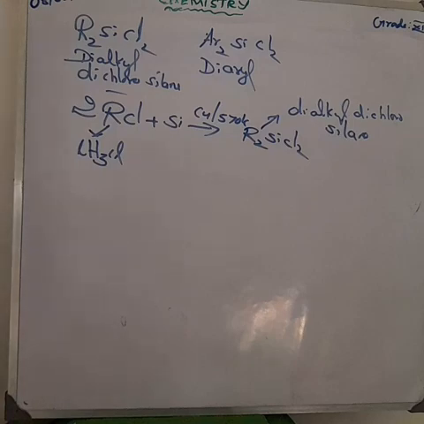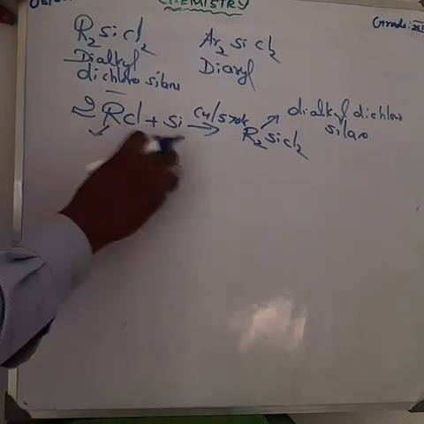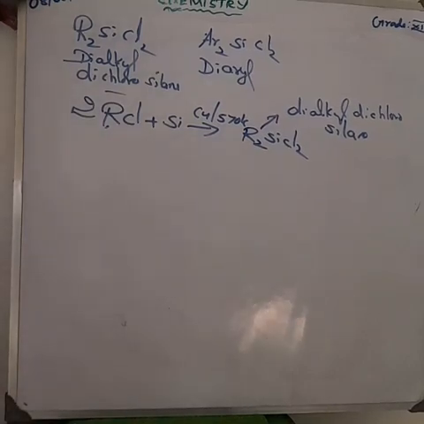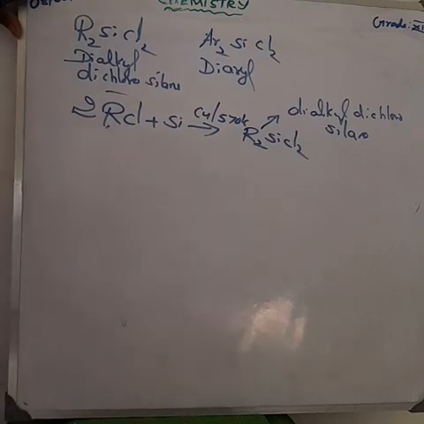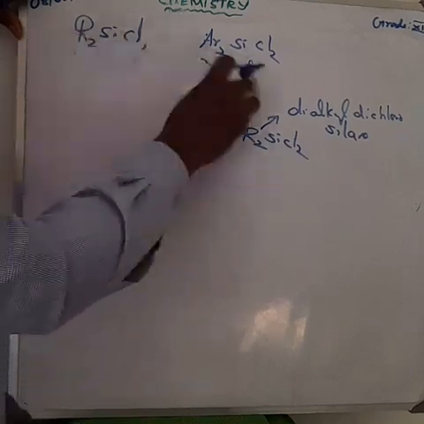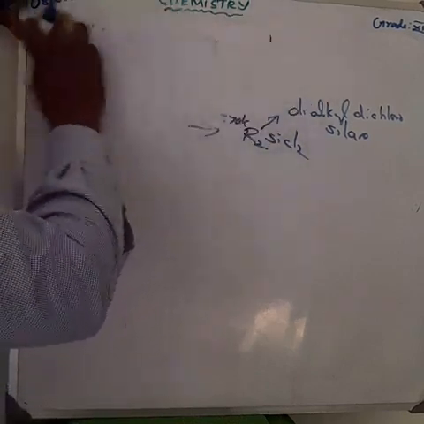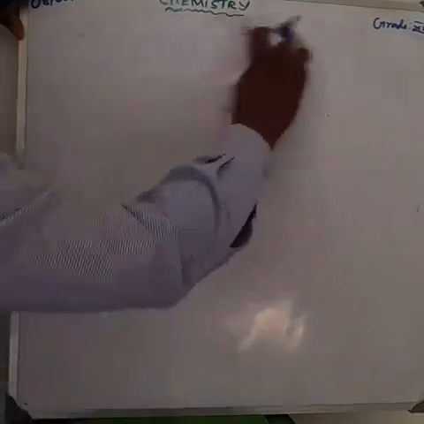So we are preparing by passing the vapor of alkyl chloride, or we can take aryl chloride, over silicon at a temperature of about 573 Kelvin. With copper as a catalyst, we get dialkyl dichlorosilane. Here the dialkyl dichlorosilane yields a straight chain polymer.